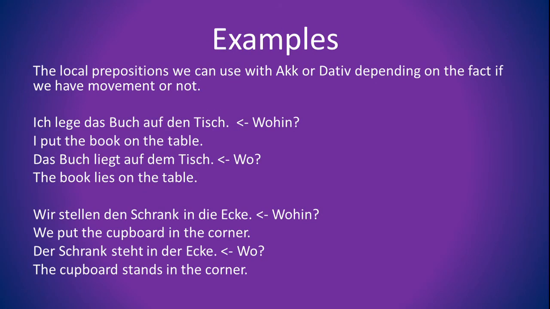And some examples here with dative and accusative. Ich lege das Buch auf den Tisch. Wohin is the question. That's why accusative. While das Buch liegt auf dem Tisch, we use here dative because of the question wo. Wo liegt das Buch? Next one. Wir stellen den Schrank in die Ecke. Here the question is, wohin stellen wir den Schrank? In die Ecke. The next one, der Schrank steht in der Ecke. Wo steht der Schrank? That's why we use dative in the answer, in der Ecke.